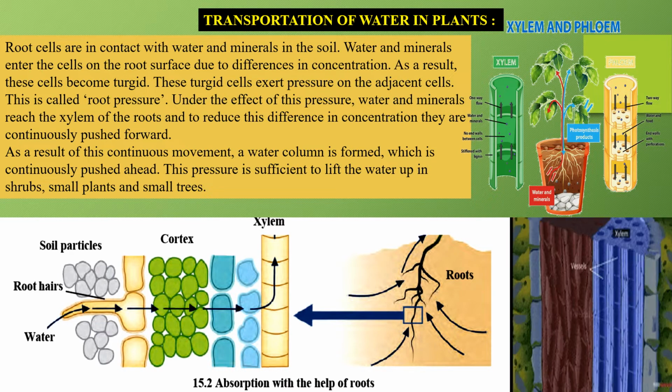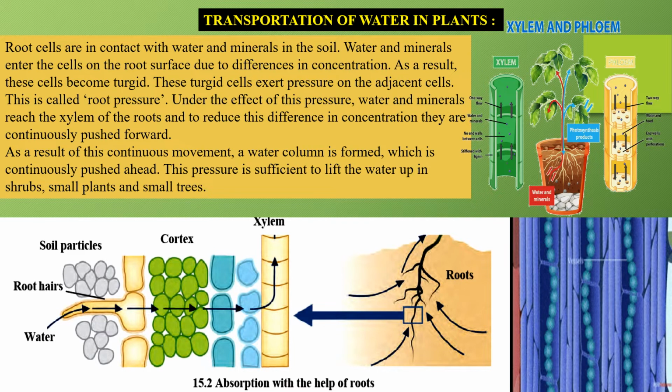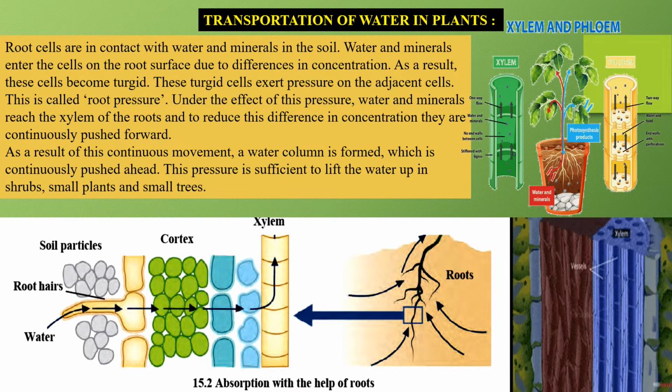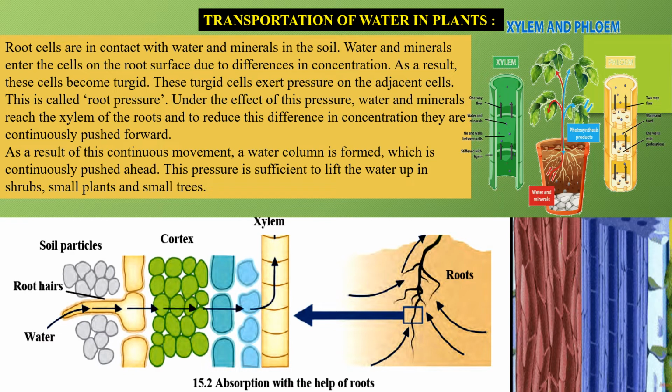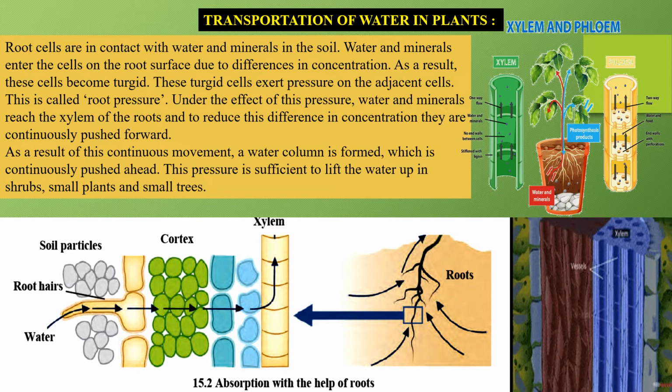Same way, these cells when they absorb water and minerals they become turgid, और उसकी वजह से क्या होता है, एक प्रेशर बनता है आगे के सेल्स के ऊपर. These cells then further transfer this water and minerals to the next cells. So, this will go on till it reaches the xylem. ठीक है, तो जाइलम तक ये पहुंच जाएगा पानी, और ये पानी अब जाएगा ऊपर प्लांट्स की तरफ.